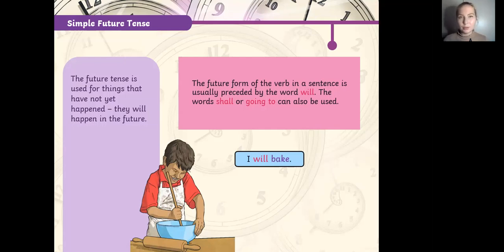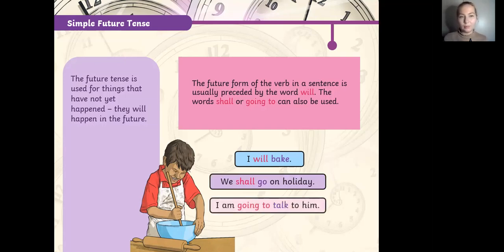Shall is well used, but it's more used in the UK rather than the USA. But they're used in both countries, let's say. So will and shall: I will bake, we shall go on holiday, right? And I'm going to talk to him. This is something which I'm going to do in the future or I'm intending to do in the future.